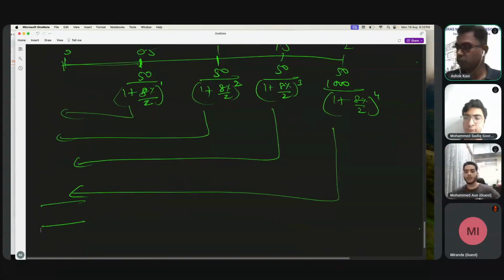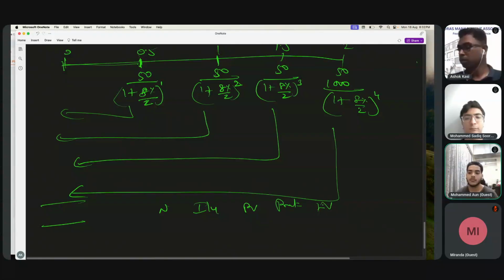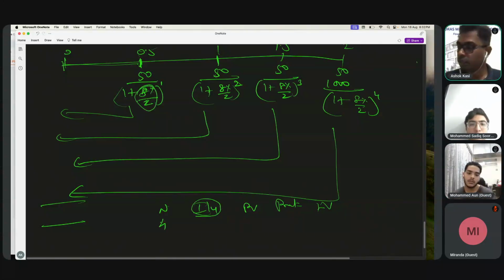Now if I use the shortcut, then it will be N, IY, present value, payment, future value. So what should be N over here? It's 2 years. No, N is 4. Number of payments, number of installments. And IY is what? IY is only 4.